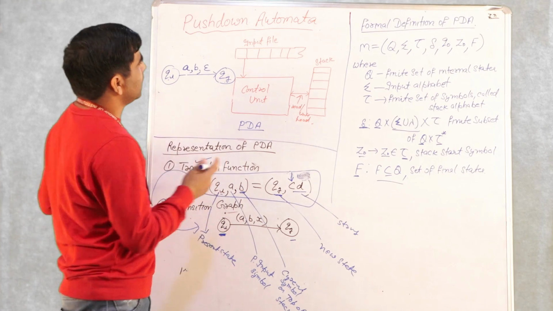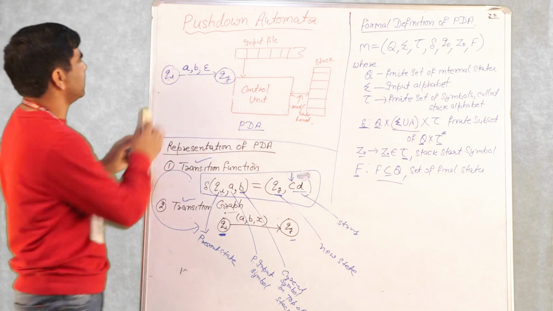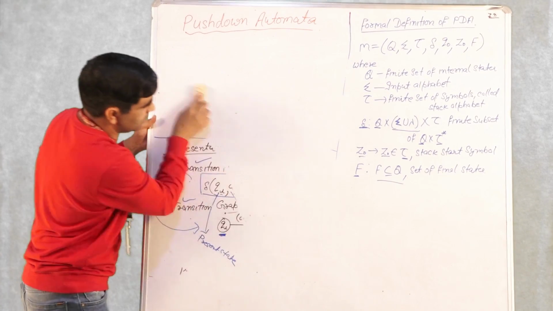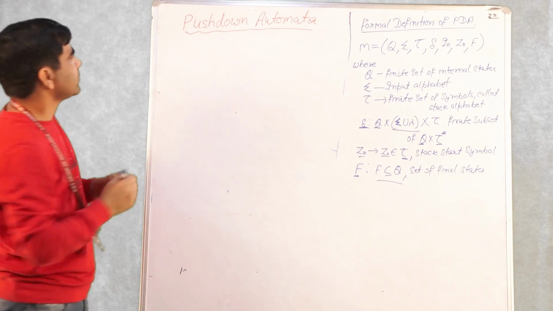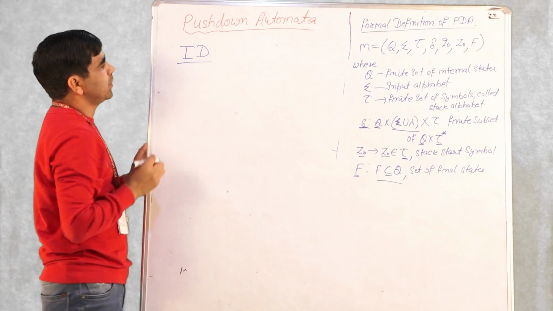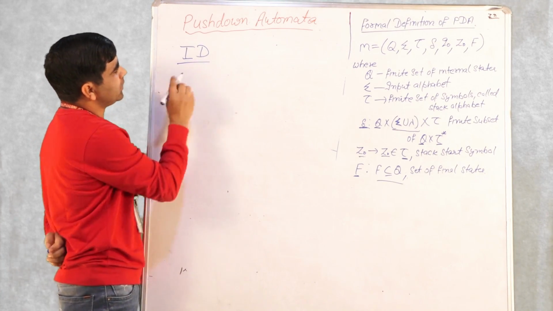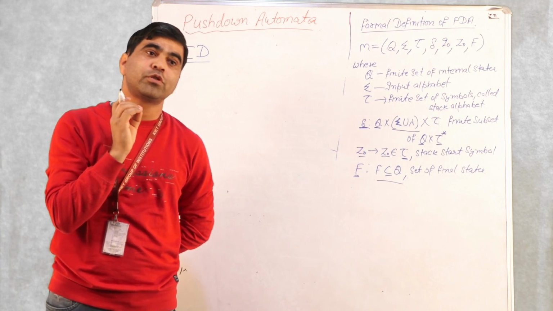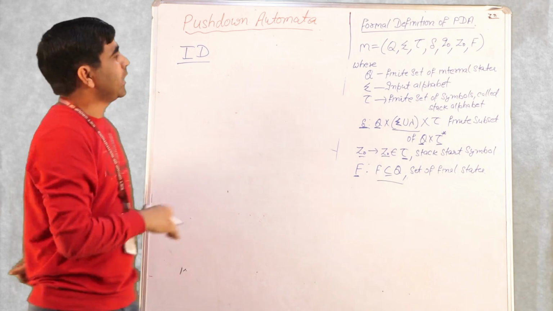Now another thing which we call the instantaneous description. This is all about simple terminologies related to pushdown automata. We call it the ID of a PDA, the instantaneous description. The instantaneous description of a PDA gives you a snapshot of your pushdown automata at a given point in time.